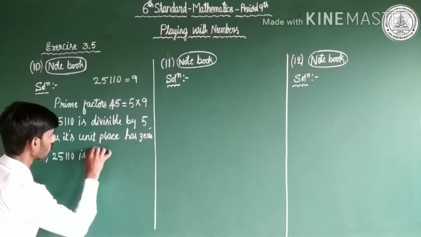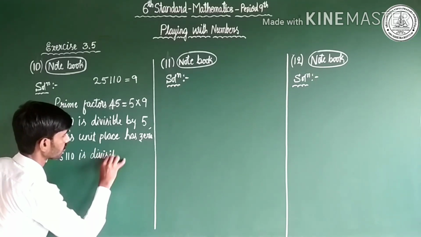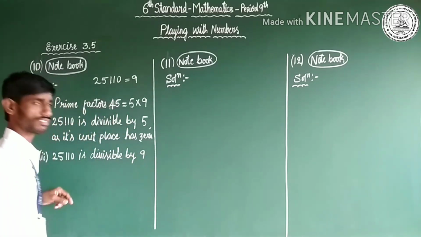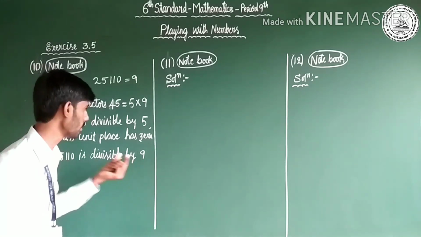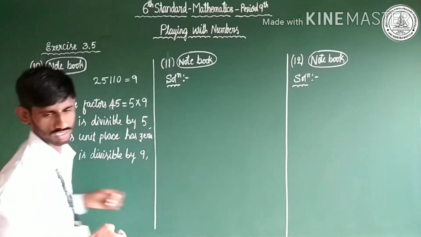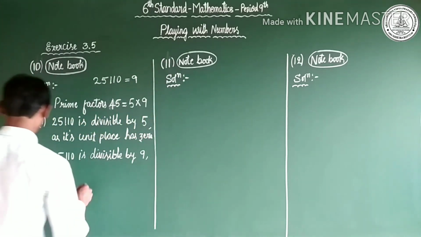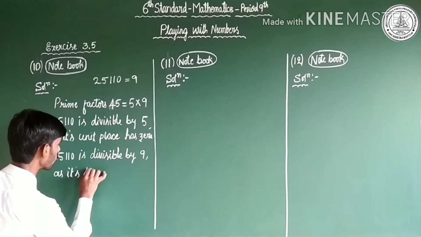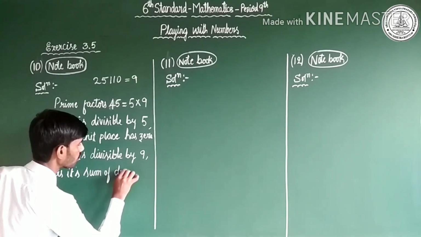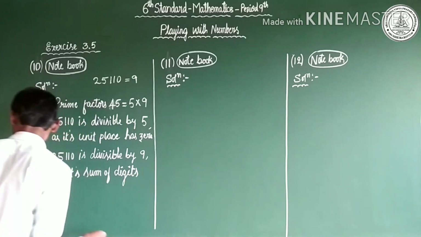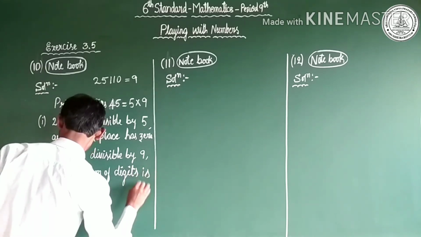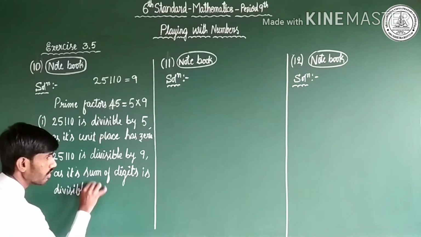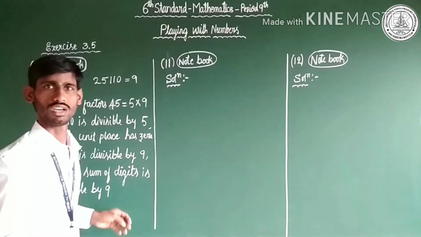25,110 is divisible by 9 because its sum of digits is divisible by 9. I hope you have understood.